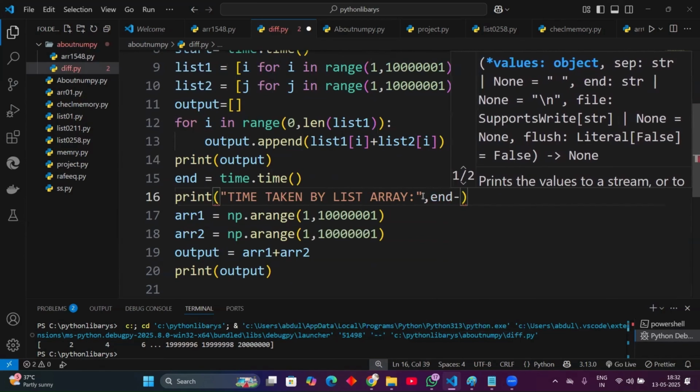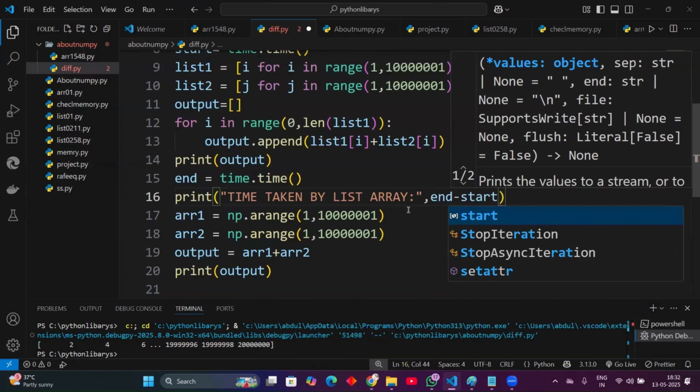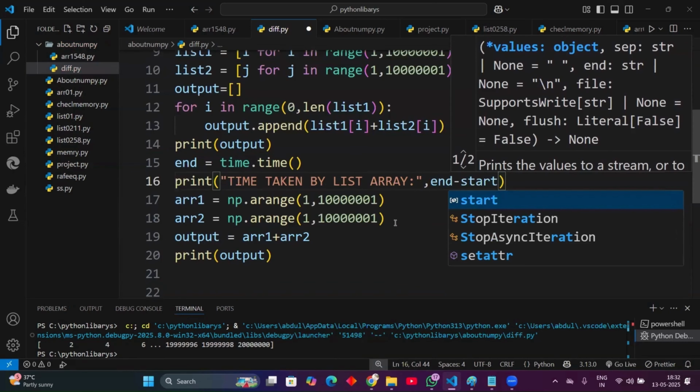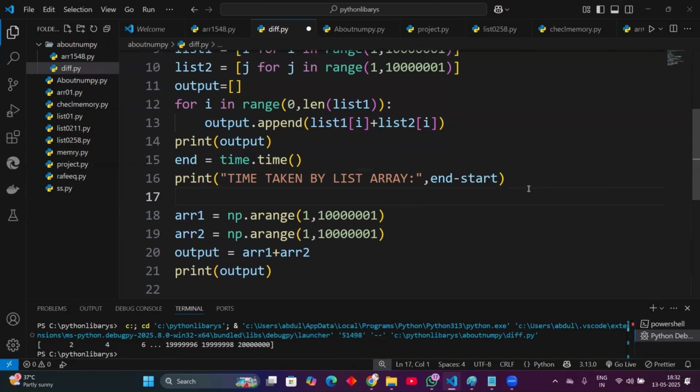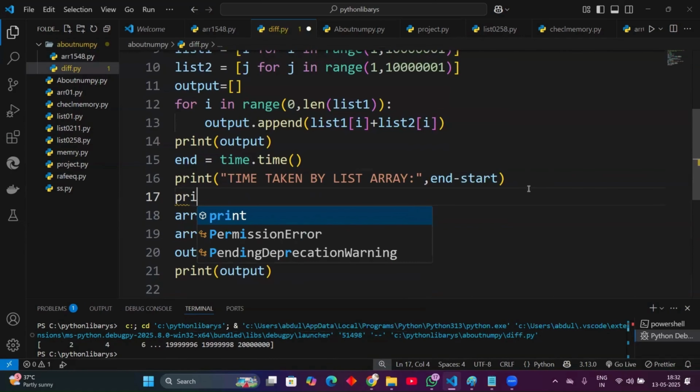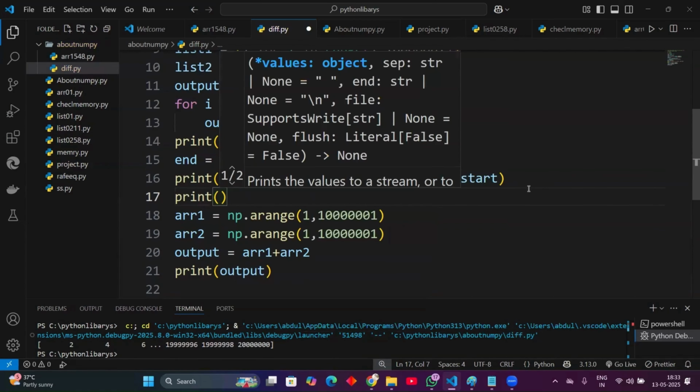I want to find the time between my end and start, right? Start. Okay. Use the same method here too. For the difference, I print one thing to understand more clearly.